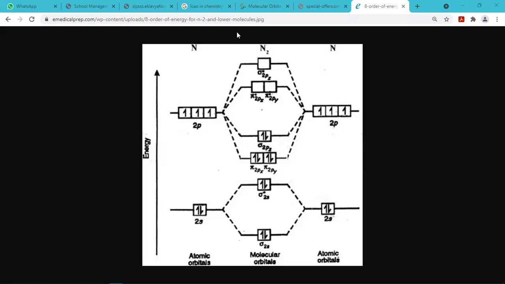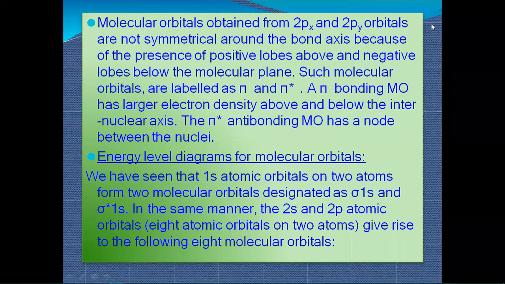Okay, so this is how the orbitals combine and are distributed into bonding and anti-bonding when molecules form after overlapping or combining the atomic orbitals. Molecular orbitals obtained from 2px and 2py orbitals are not symmetrical around the bond axis because of the presence of positive lobes above and negative lobes below the molecular plane. Such molecular orbitals are labeled pi and pi star.